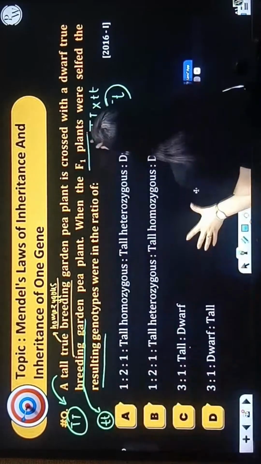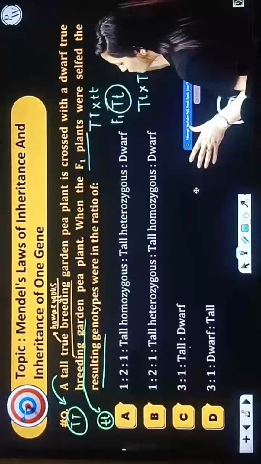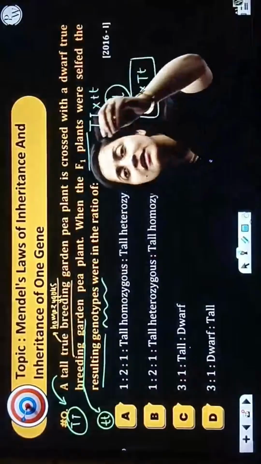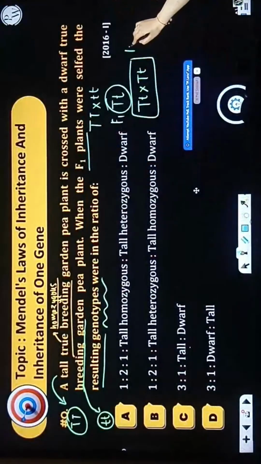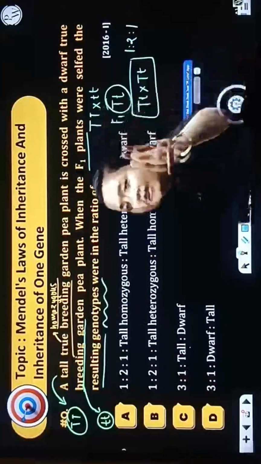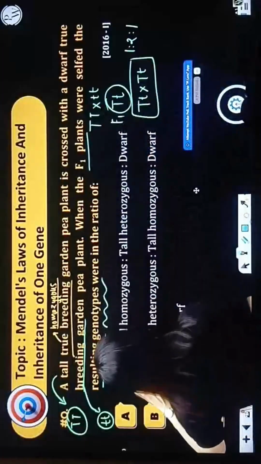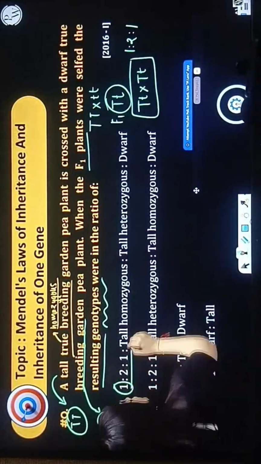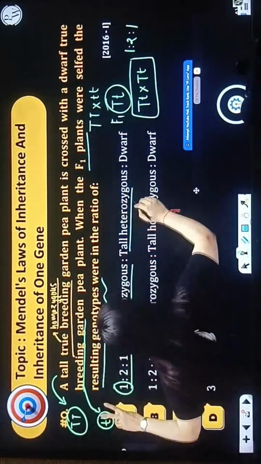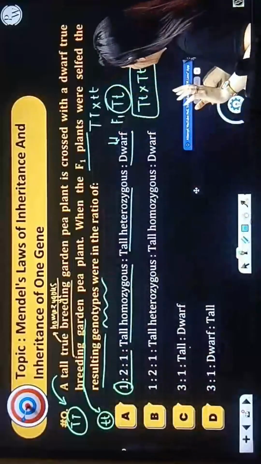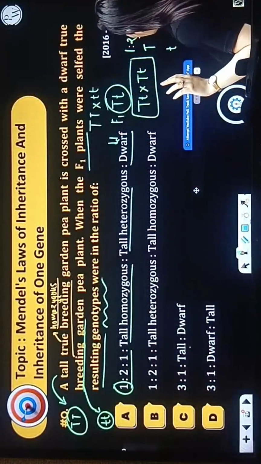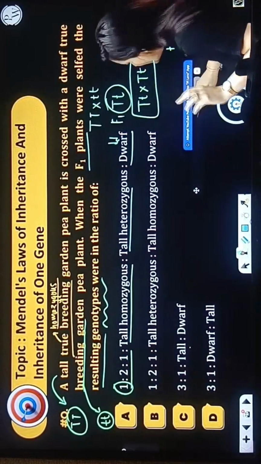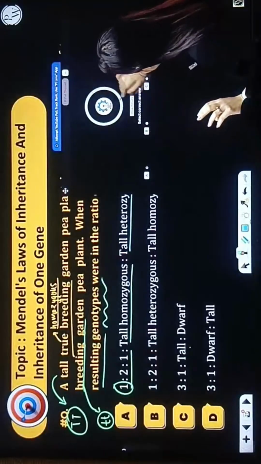Now they are saying that if the F1 plants are selfed, what is the resulting genotype? We are talking about the genotype. It is the simplest question. Even class 10 students can answer that. You know that the ratio is going to be 1 is to 2 is to 1. Homozygous tall is 1, heterozygous tall is 2 in number, and dwarf is going to be 1 in number. You can even draw the Punnett square if you have any confusion. So we know that our correct answer is going to be A. Let me see the result.